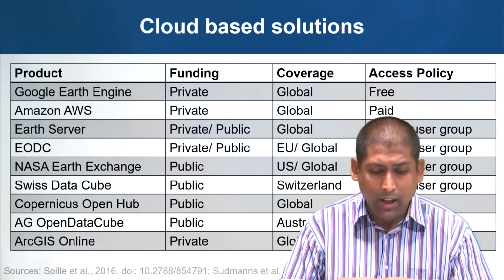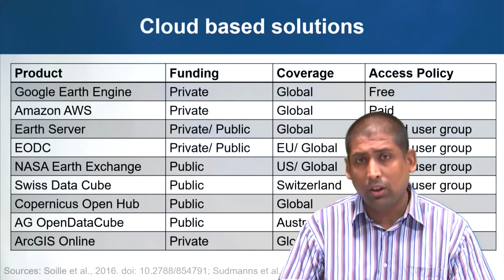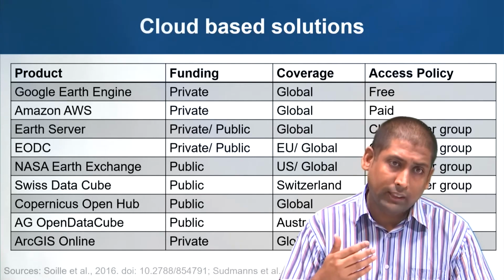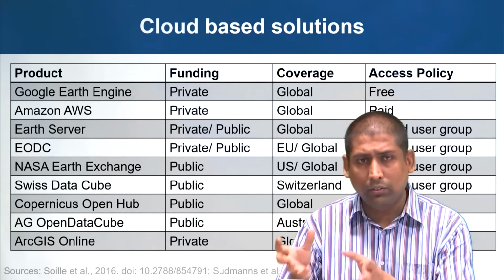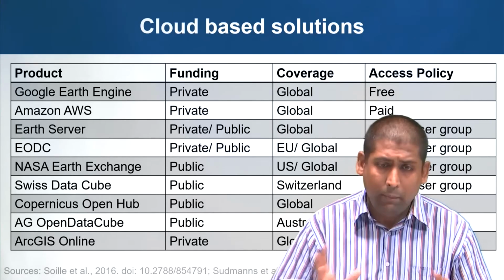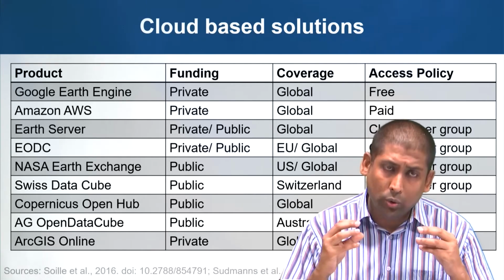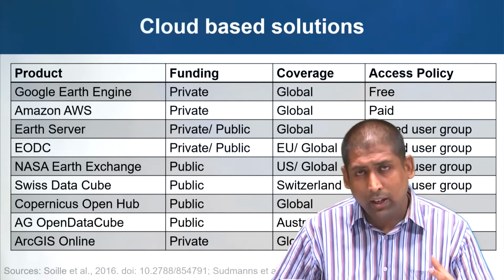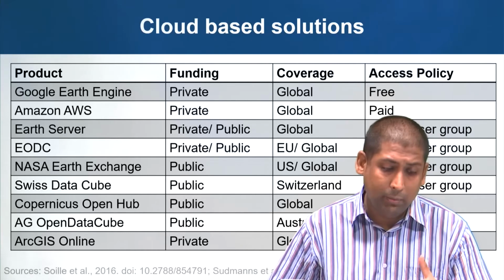And finally, the existing desktop software are also going cloud based. For example, ArcGIS is now being offered as ArcGIS Online, which is a cloud based equivalent of the desktop ArcGIS software. So there are multiple cloud based solutions. Today, we will focus on Google Earth Engine because it has a lot of data and it has the power of all the Google servers, and it is currently being offered free.